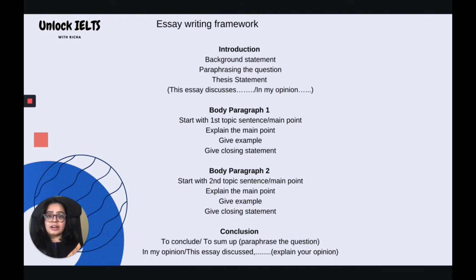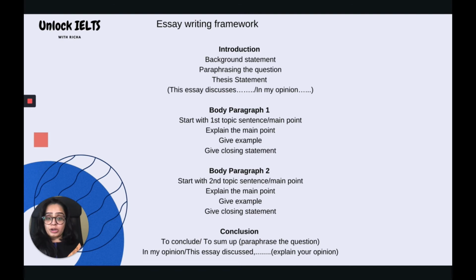Here is the essay writing framework, which starts with the introduction, and in the introduction you have your background statement followed by the paraphrasing of the question and then the thesis statement. Then in body paragraph 1 you always start with the first topic sentence or the main point which you consider that you can really explain very well with examples. Then you further explain it, give the examples, and lastly give the closing statement. And in the closing statement, you actually give the smooth transition to the next paragraph.